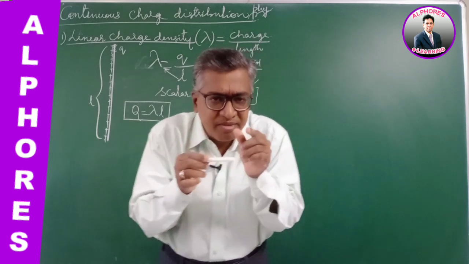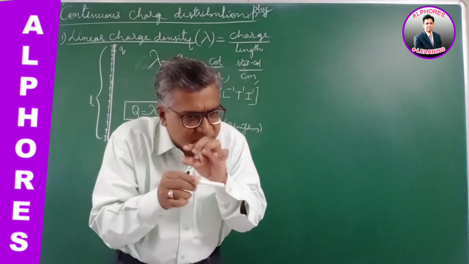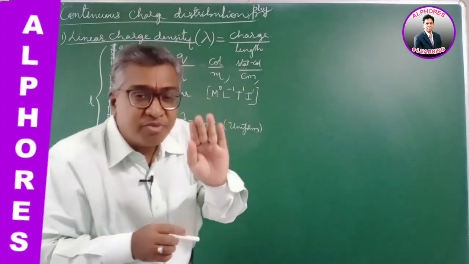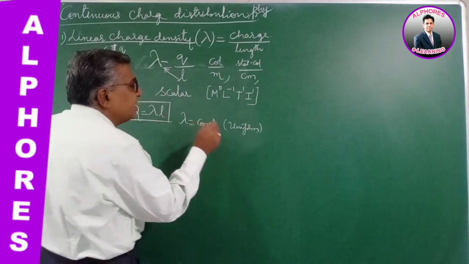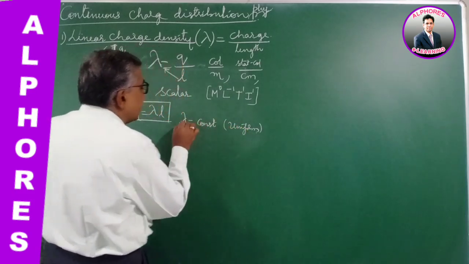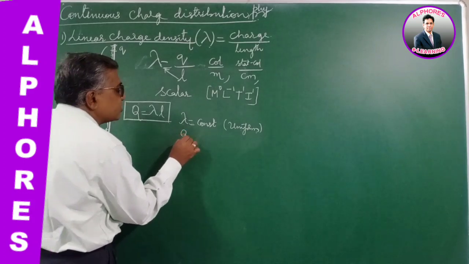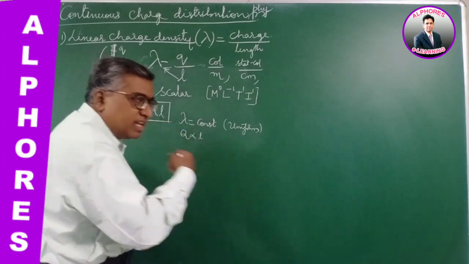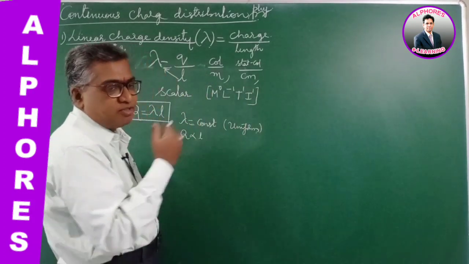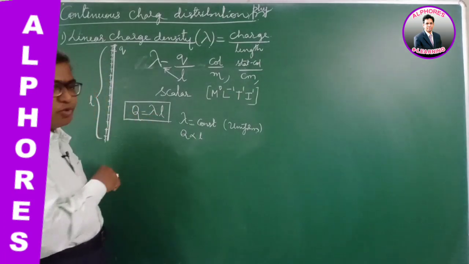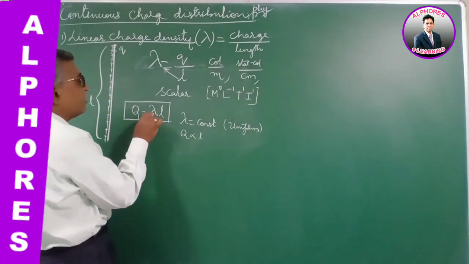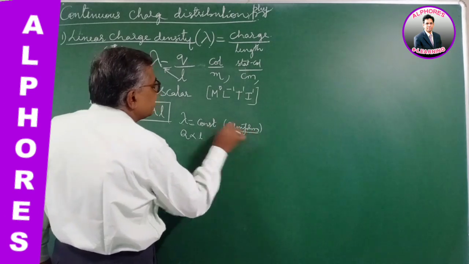If it is charged uniformly, then lambda is a constant, and charge purely depends on length. The more the length of the wire, the more the charge it will possess. So lambda, Q by L, of a uniform charge distribution is a constant.